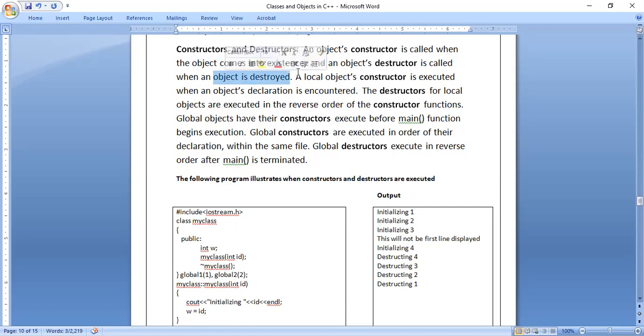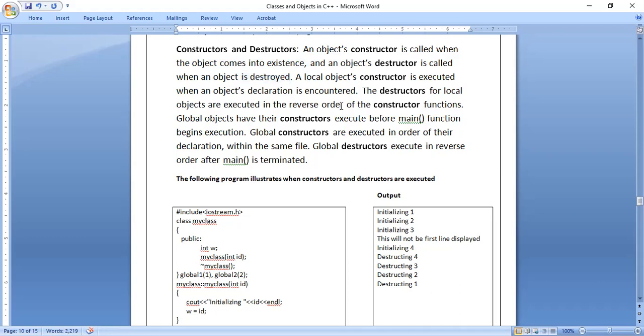For existence, we have the code. To make an object come into existence, we have the code. That is nothing but the object being created. Just now we have written how we can create an object. But for the sentence "object is destroyed," there is no statement in the program. Automatically it will delete. That means the memory allocated for the object will be released. That memory can be used by another user or program.